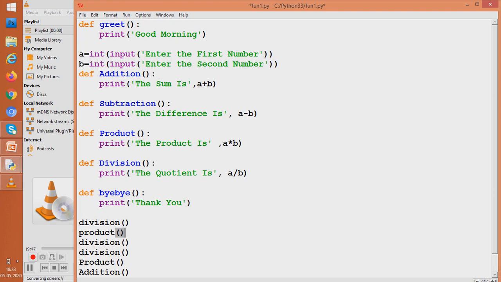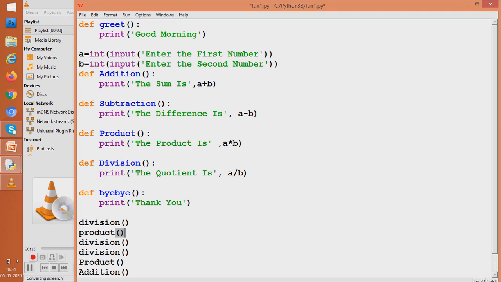So I think you have understood. You will understand the importance of reusability when I talk of division being used thrice. Suppose this division function doesn't have one line of code, but let us think of the division to have 1000 lines within it.